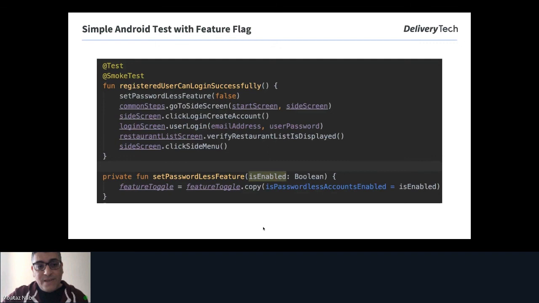Here, for example, this is one test case for a smoke test. It is a test case with a feature flag. Here we are enabling the flag before we run the test, so we set this feature before we run the test. And we are also using small steps or page objects to run these test scripts.